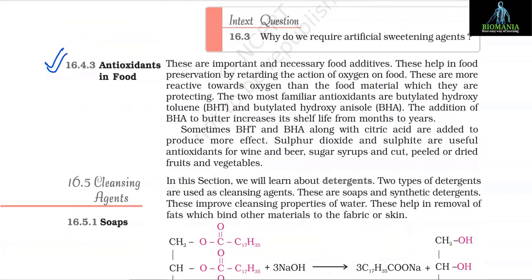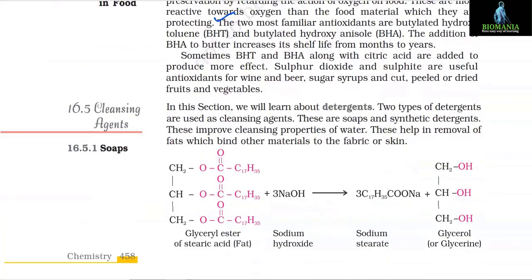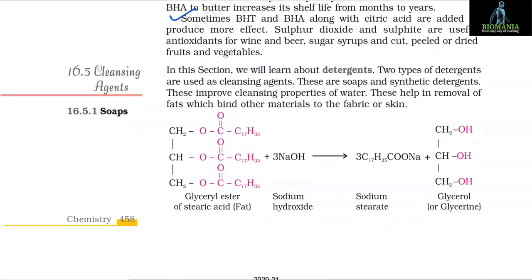16.4.3 Antioxidants in foods. These are important and necessary food additives. These help in food preservation by retarding the action of oxygen on food. These are more reactive towards oxygen than the food material which they are protecting. The two most familiar antioxidants are butylated hydroxytoluene, that is BHT, and butylated hydroxyanisole, that is BHA. The addition of BHA to butter increases its shelf life from months to years. Sometimes BHT and BHA along with citric acid are added to produce more effect.